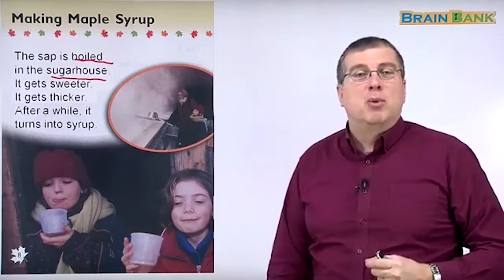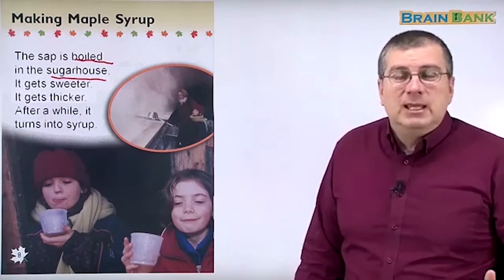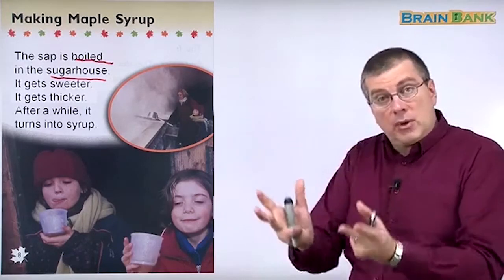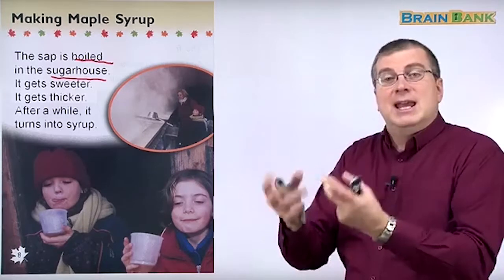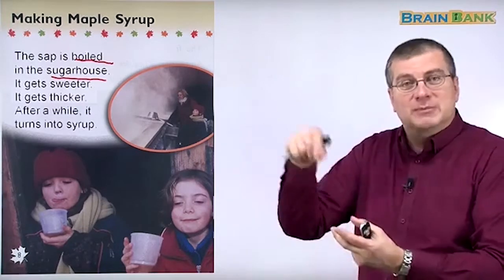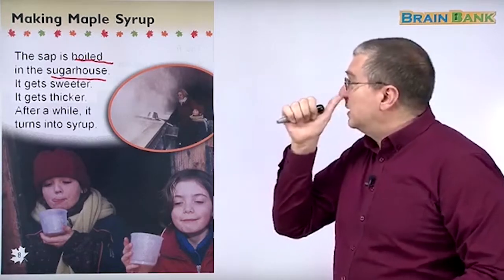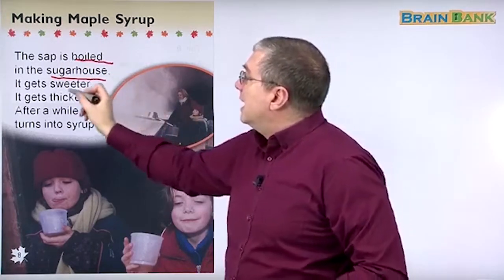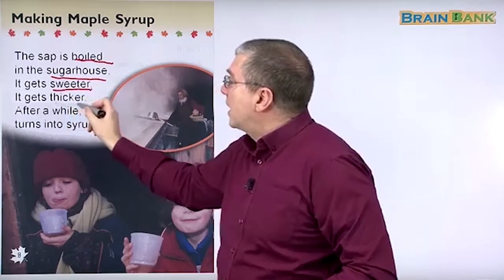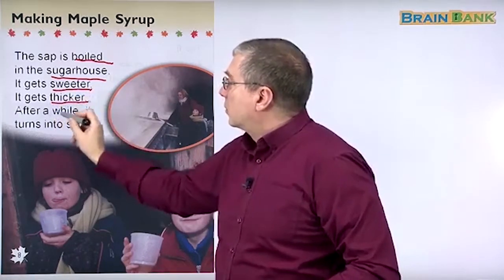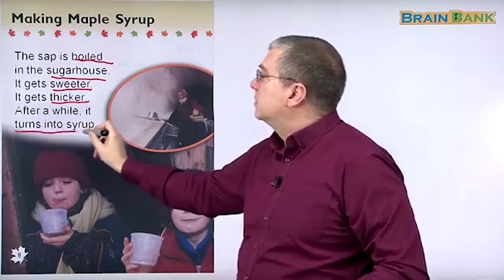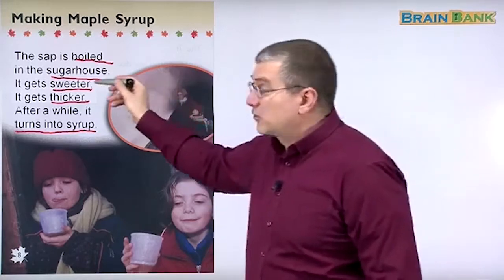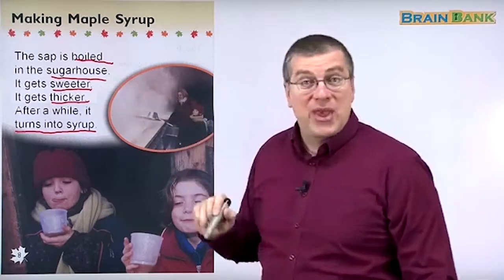Your mother probably boils water every day to make food. When you make ramen, right? You boil the water first. You put the water over heat, it bubbles, then you put the noodles and the spices in. So boiling is very easy to do. It's very common. The sap is boiled in the sugar house. It gets sweeter. It gets thicker. After a while, it turns into syrup. And that's it. Just boiling the sap makes it sweeter, makes it thicker, right?